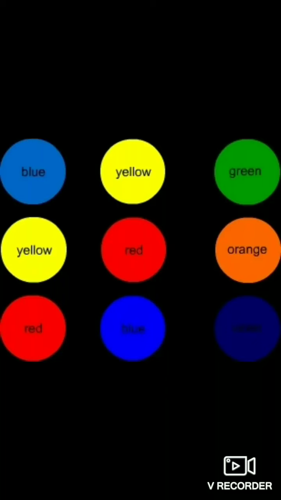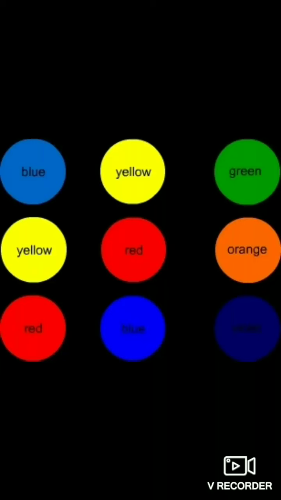On the other hand, a pair of colors which on mixing produce white color are called complementary colors. For example, green plus magenta gives white color, or red plus cyan also gives white color. For the secondary colors or complementary colors, we can see this through an experiment which is very easy.